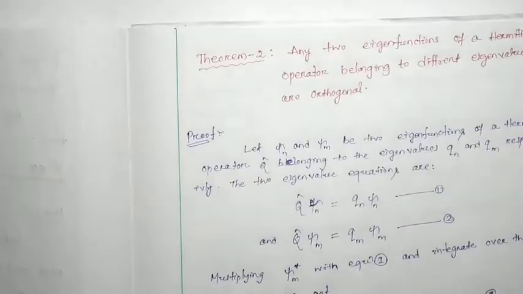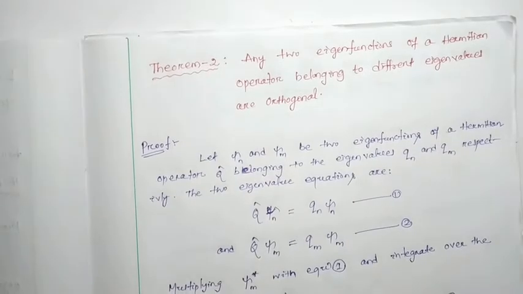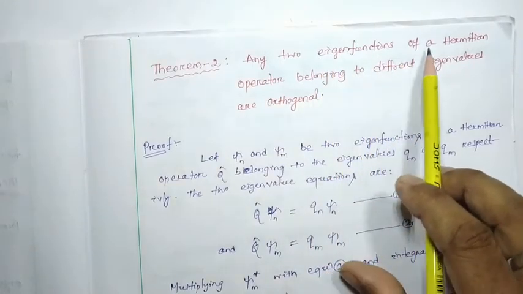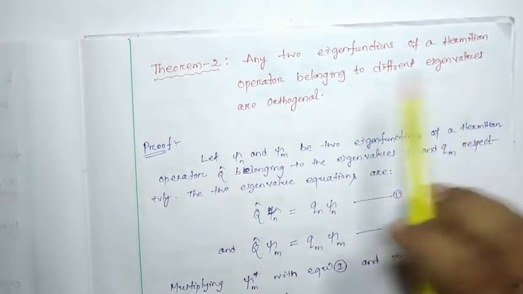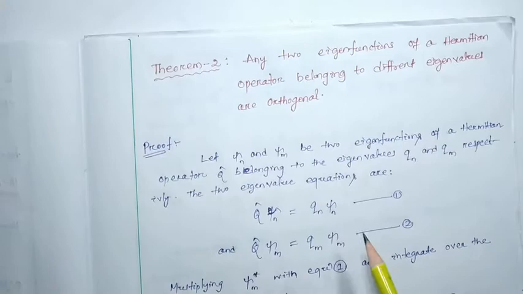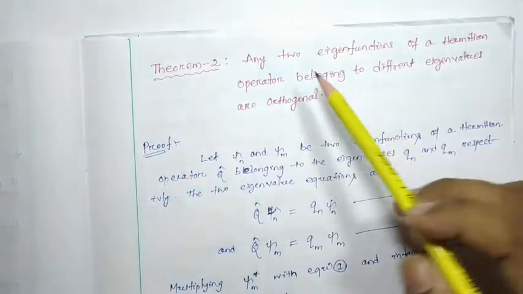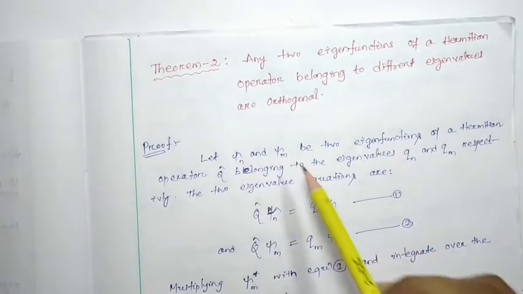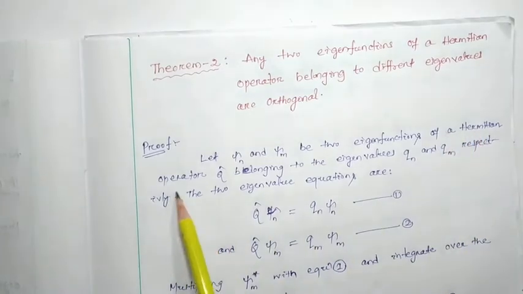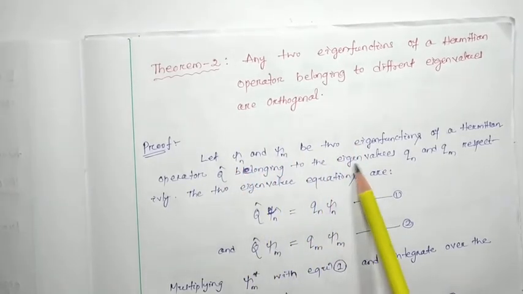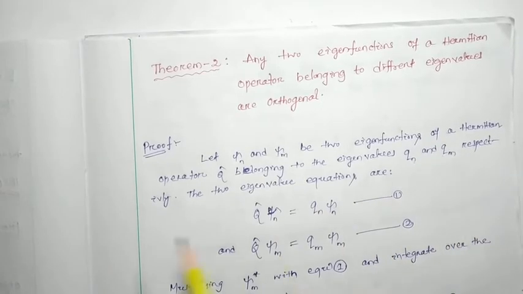Now we have to consider another theorem: any two eigenfunctions of a Hermitian operator belonging to different eigenvalues are orthogonal. This is the theorem that we have to prove. Suppose the two eigenfunctions are psi n and psi m of a Hermitian operator Q cap, belonging to eigenvalues Qn and Qm respectively.